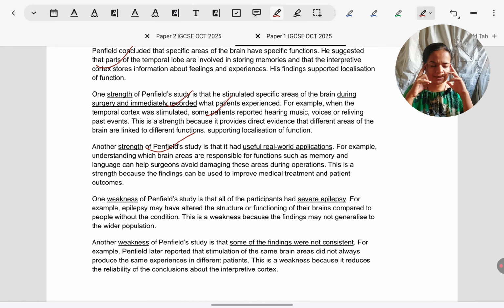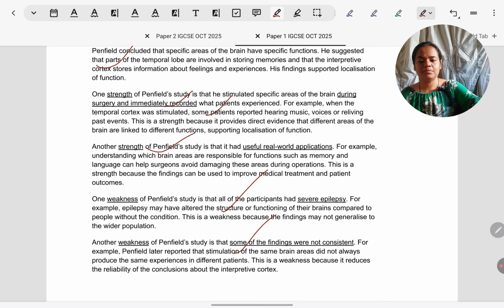Definitely, if people are having damage to specific areas, then we can help them to strengthen those areas. A weakness is that all his patients were undergoing surgery because they had epilepsy. So whether we can generalize to people who don't have epilepsy, the larger population, we are not sure because their brains might be different to begin with. And of course, findings are not consistent.